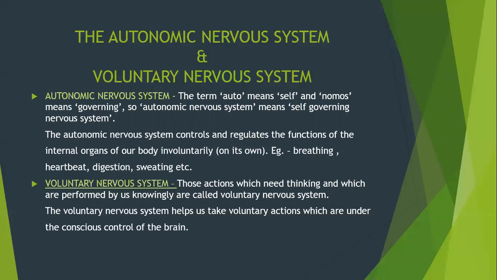Next, voluntary nervous system. Those actions which need thinking and which are performed by us knowingly are called voluntary nervous system. The voluntary nervous system helps us take voluntary actions which are under the conscious control of the brain.